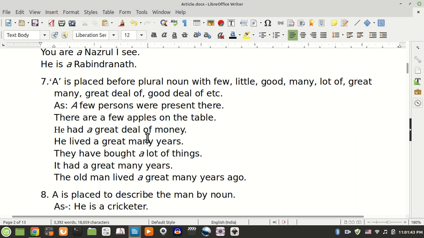He had a great deal of money. He lived a great many years. They have bought a lot of things. The old man lived a great many years ago.